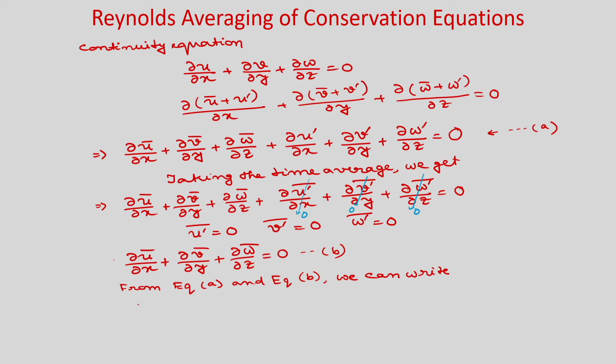So, you will get ∂u'/∂x + ∂v'/∂y + ∂w'/∂z = 0. What does it mean? It means that the fluctuating components satisfy the continuity equation.